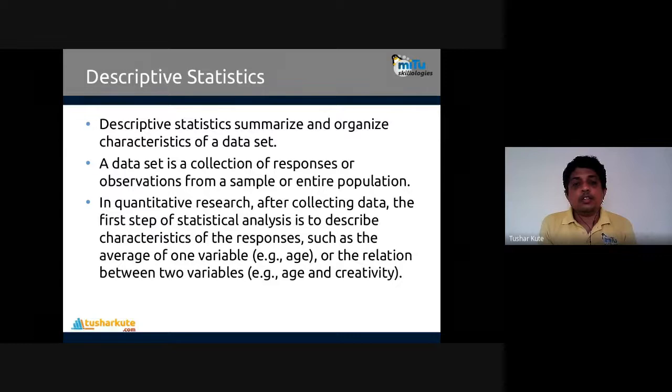Or what's the relationship between two variables? Age and creativity. For us, correlation techniques, by which this correlation is a descriptive statistics method actually, which applies on the whole. You can identify that. Is there any correlation between the dollar price and petrol price? Can you find? Statistics will help you.